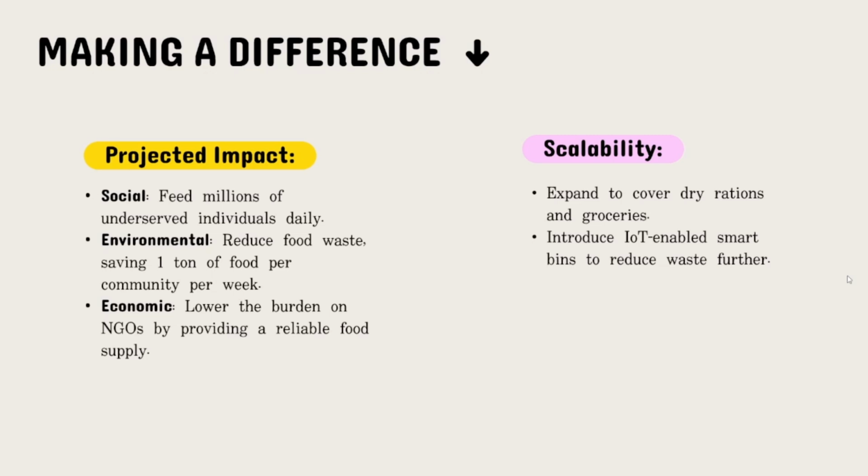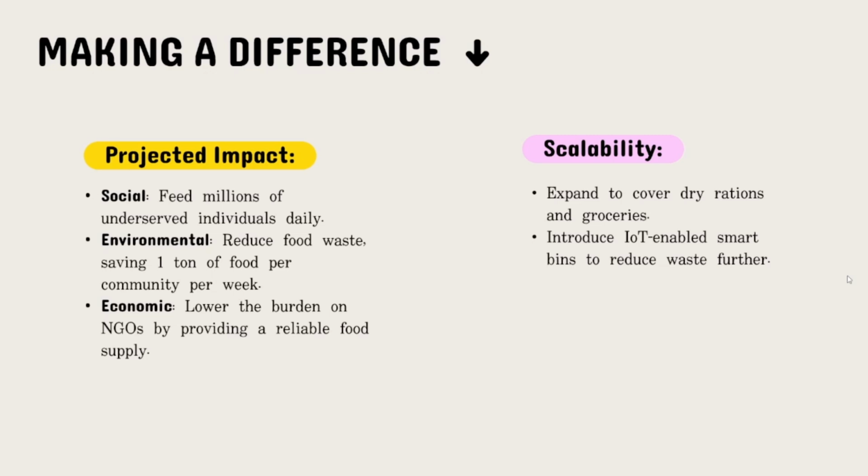Now the major problem comes over here is economics of it. It also will lower the burden on NGOs because now NGOs will be getting reliable food from various sources from this network. This will overall reduce the financial stress on the NGOs to provide food for the orphanages, old age homes. And this has become a big problem in the recent years when the finances have been cut down due to the ongoing trend of human and social impacts, where people have started donating less as compared to before.